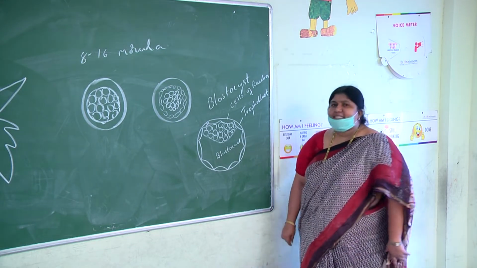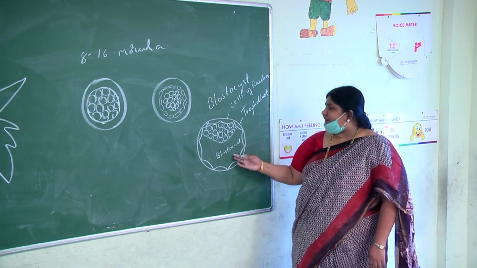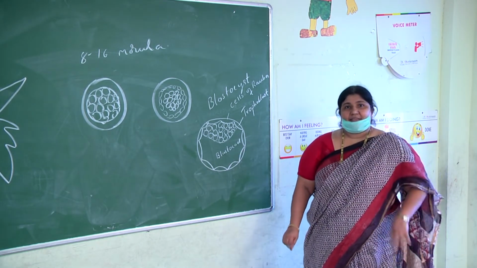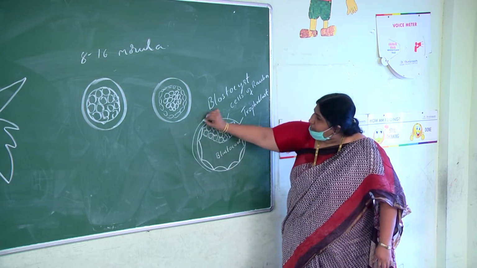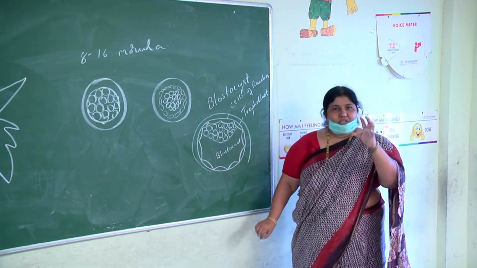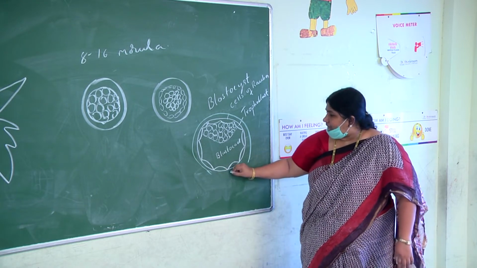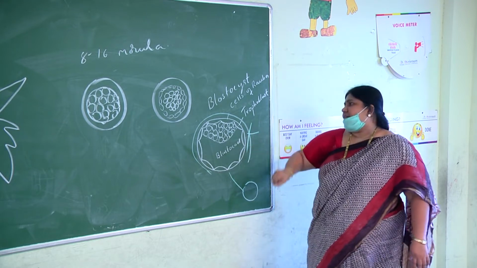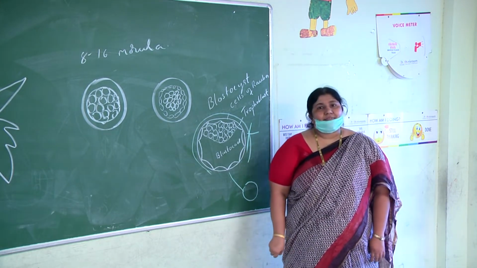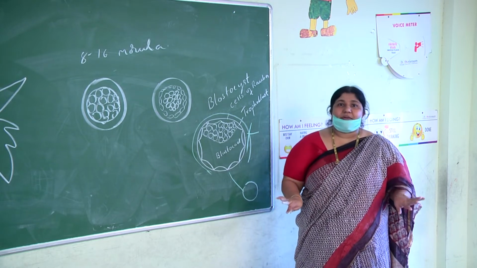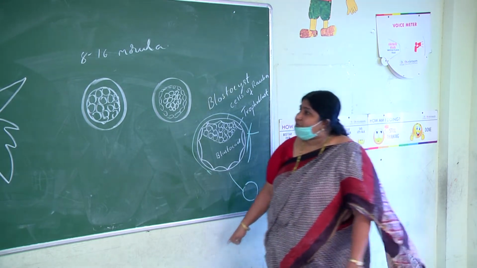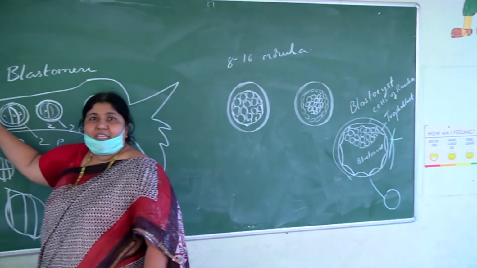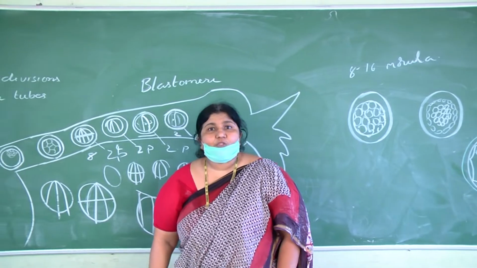Once the blastocyst is formed, because of the cavity called the blastocele, the size of the blastocyst increases. So what happens? The zona pellucida ruptures. A slit occurs in the zona pellucida and the blastocyst is hatched out. Now at this stage, the zona pellucida disappears. If the zona pellucida were not there at all, what happens? The embryo may attach somewhere else, resulting in ectopic pregnancy.